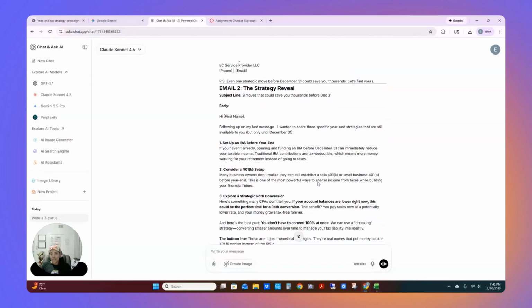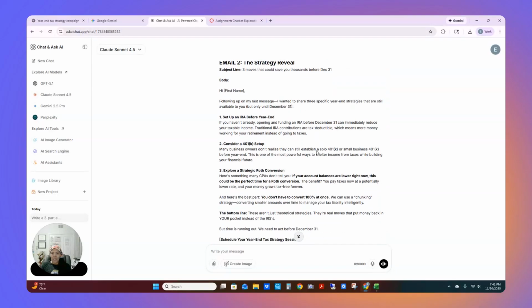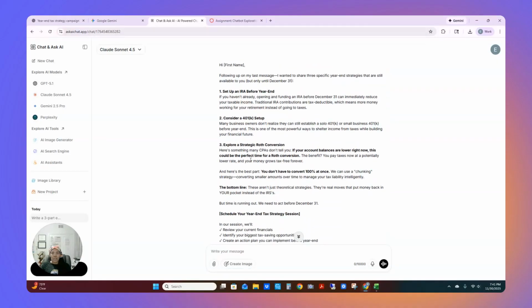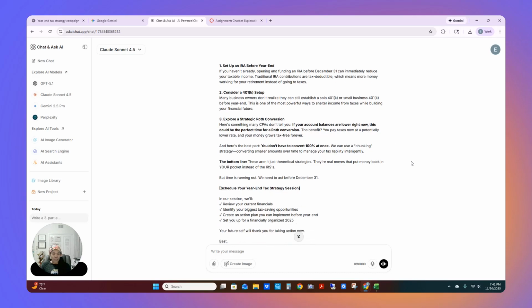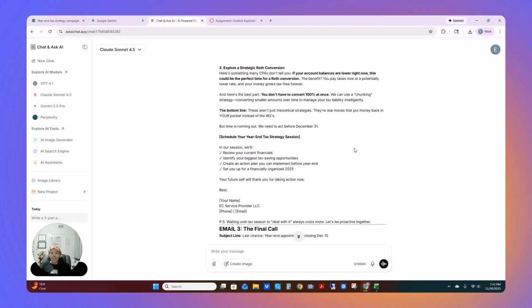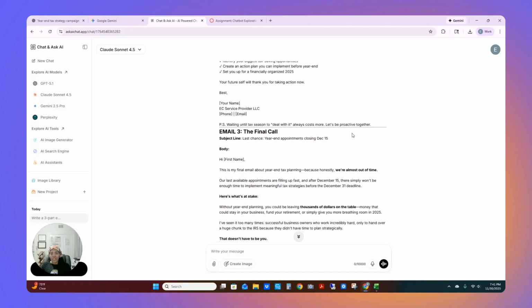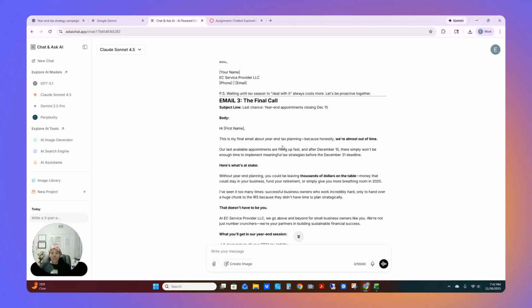And then when it proceeded to the second email, there were some notes that I had shared with each of the models that were really important to me, some tax strategy notes about IRAs and 401ks and something called chunking when you're converting an IRA into a Roth IRA or a Roth 401k so that you're taxed. It's all tax strategy. And it really incorporated that into the body of these emails, which I really liked.